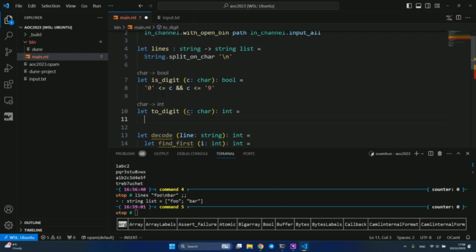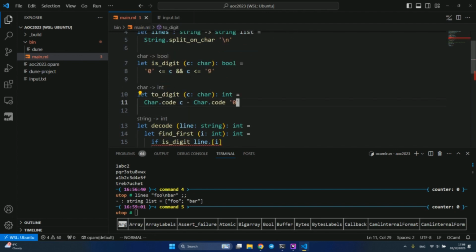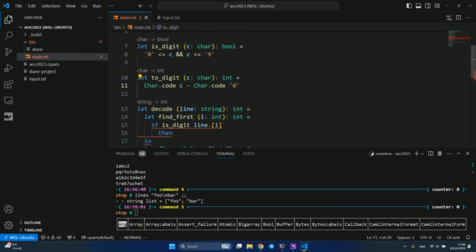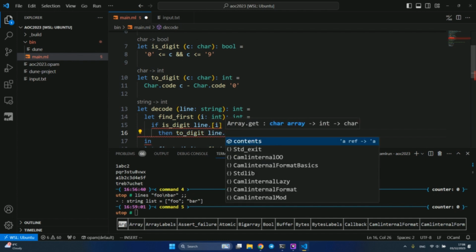What we're going to do is take the char code of c and subtract the char code of '0'. This is a simple function on how to convert a single character to an int, a digit. Again, there are many safer ways, but we know that it's already a digit. So let's return to_digit of line.[i].